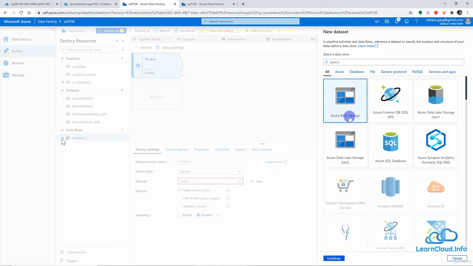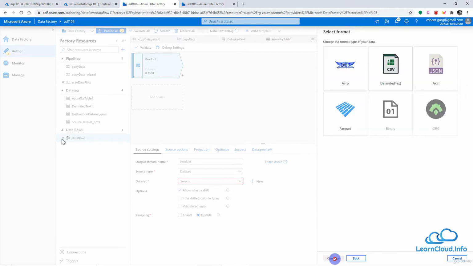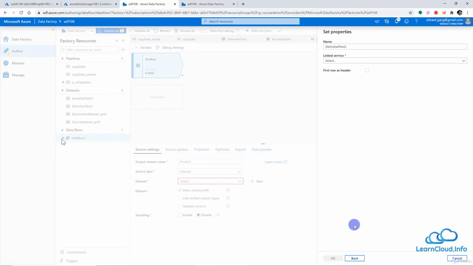So I'm looking for the blob storage, so let's continue, and here we are going to choose the type of our input, and we know that this is a CSV file, so delimited text we will choose here. Click on continue, and now here we can give the name to this data set. So I can say ds underscore maybe product, because it is representing the product CSV file. And here we need to choose our linked service. So I already have the existing one, but if you want, you can create a new one.